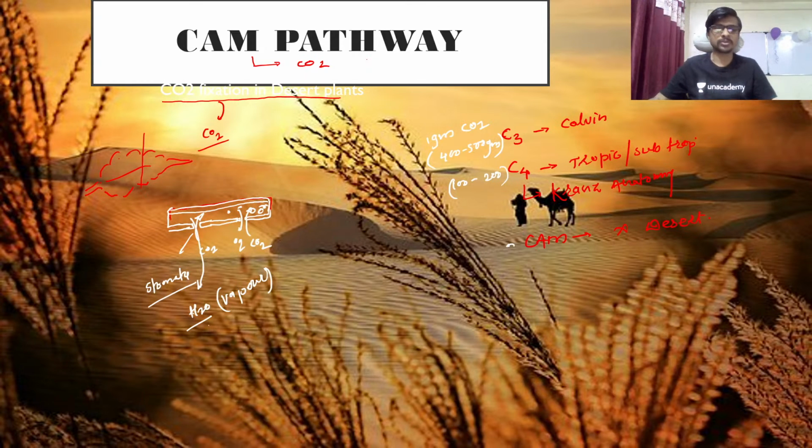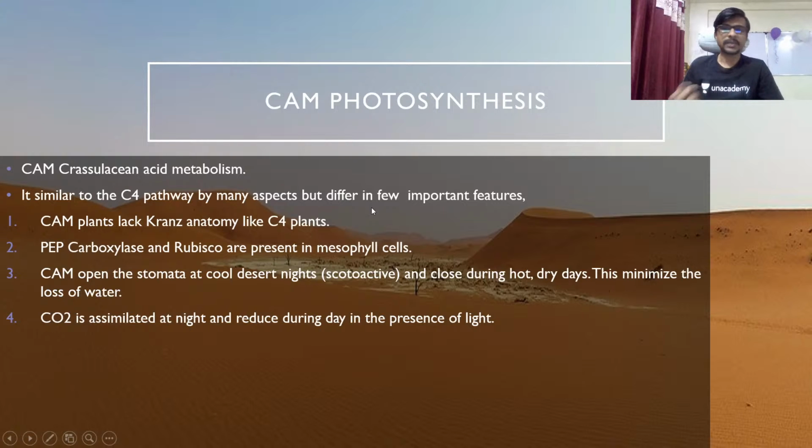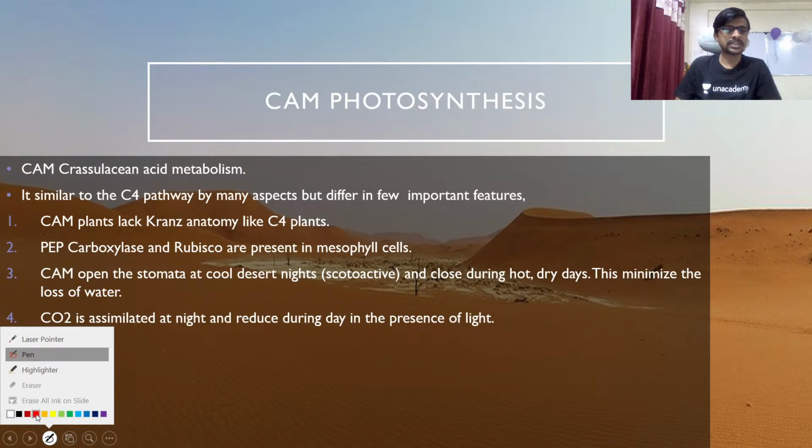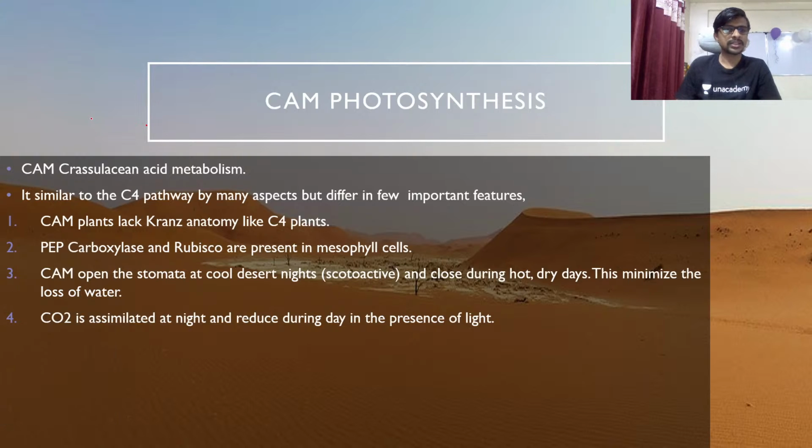So if you think of the C3 and C4 pathways in a desert plant, it is not easy to live inside of a desert with these C3 and C4 plants. Okay, so that's why the CAM pathway is very important. This pathway is actually found in the family of the desert plant, and that family is called the Crassulaceae family. Okay, so the Crassulaceae family is there.